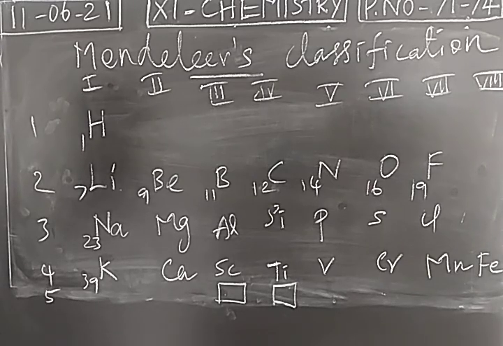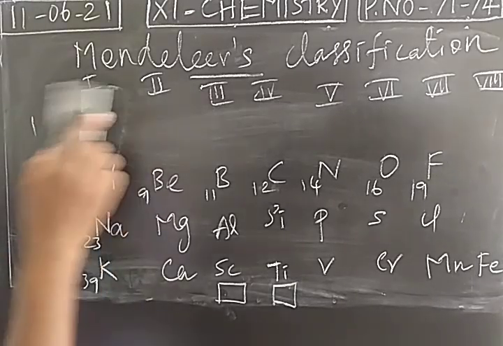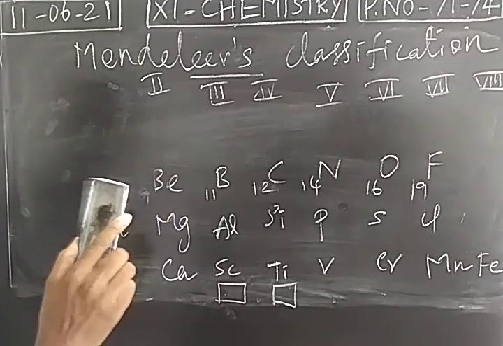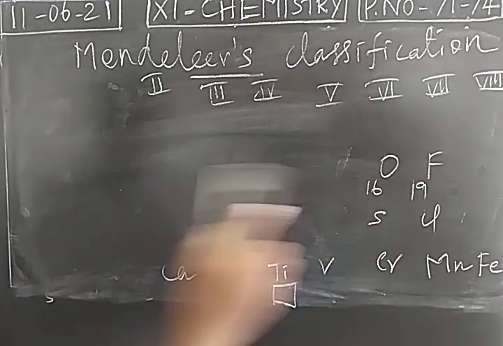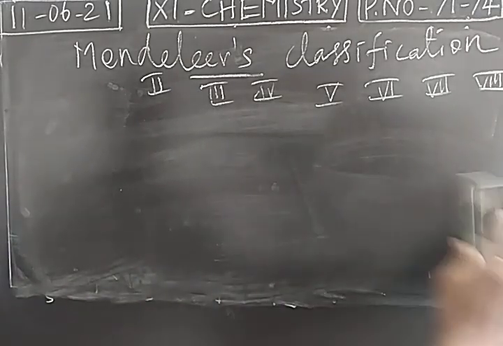That blank space is giving an interest to identify a new element, to discover a new element. So with the help of this empty space, scientists try to find a new element. So this is the major advantage. So new elements were discovered with the help of Mendeleev periodic table.